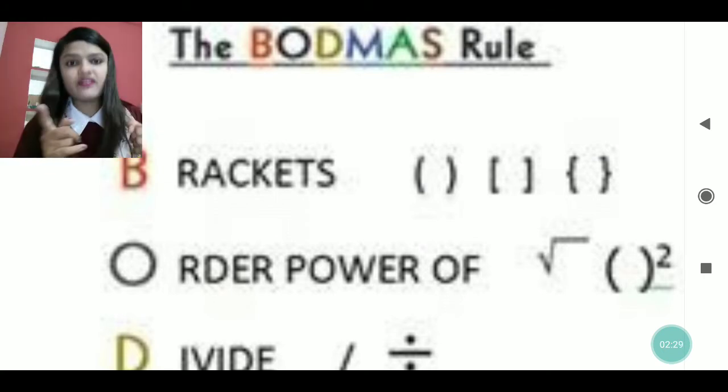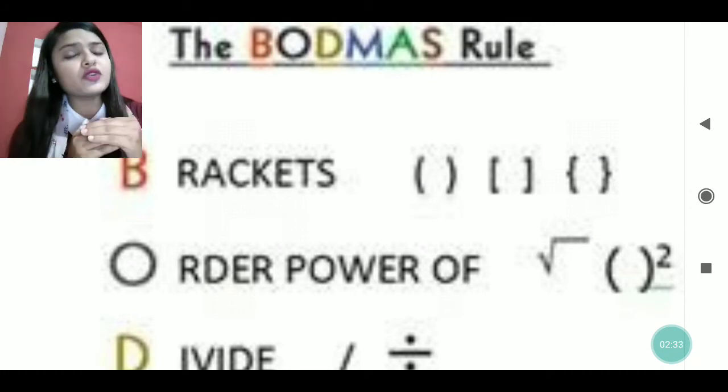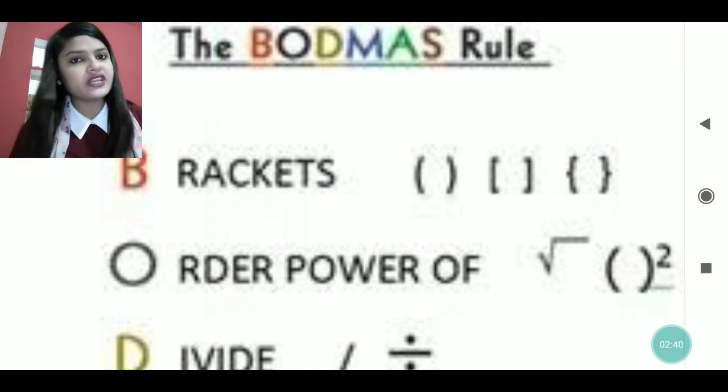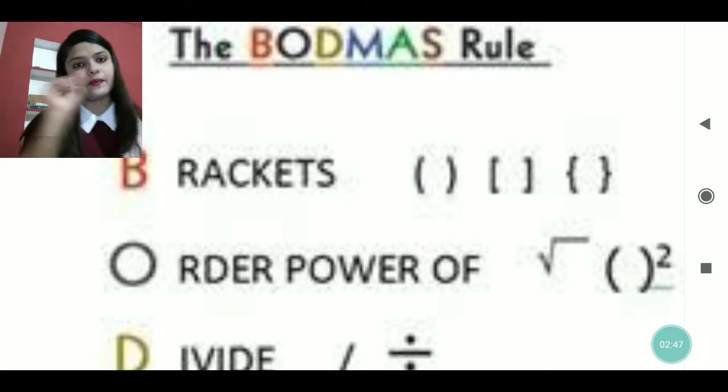First we will solve the bracket, line by line. What is the priority in this? The first is the bracket, we will solve. Then after that, if of is written, we will solve of. Then after that, division we will do. Then after that, multiplication, then addition, and then subtraction.